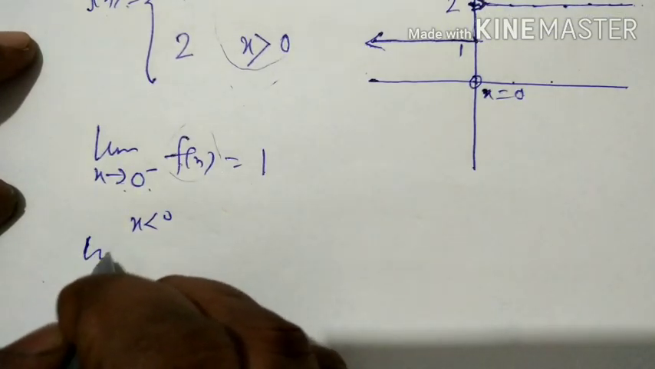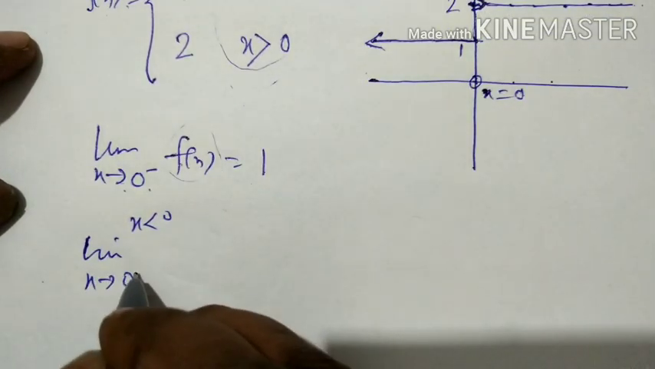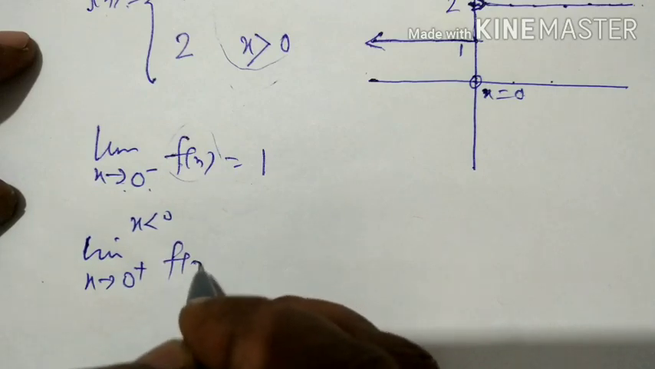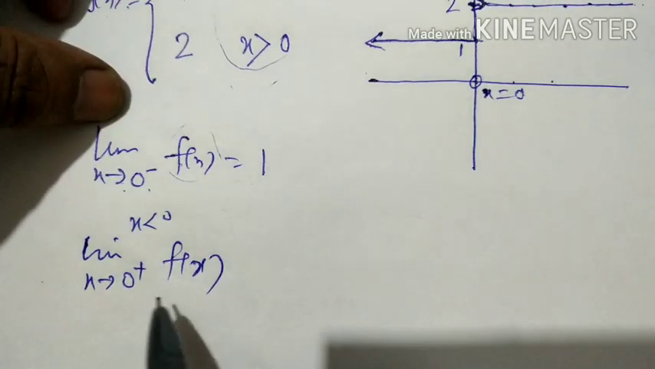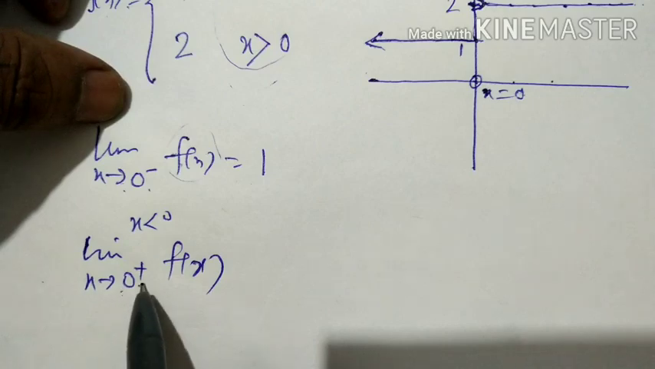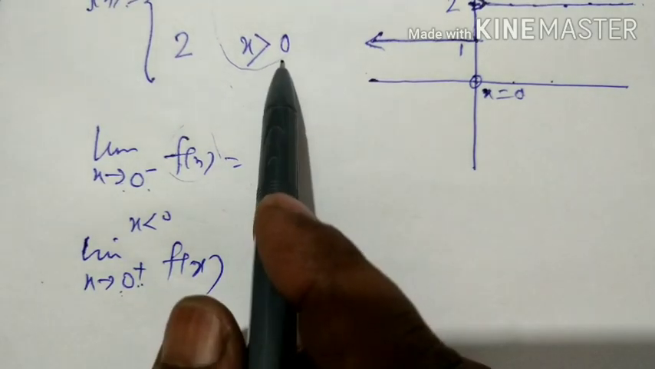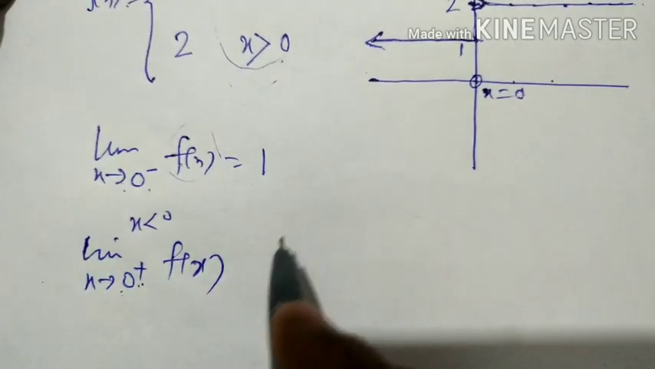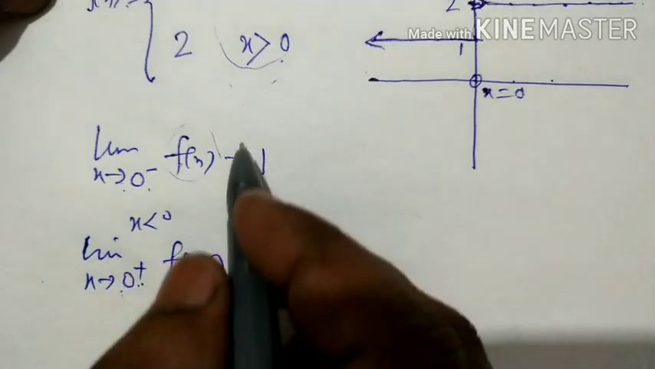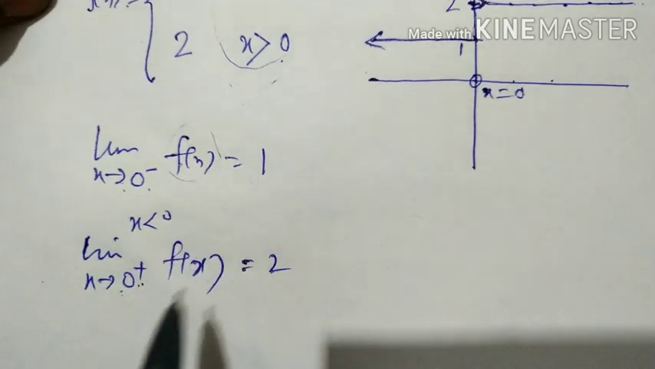Similarly, what is the right hand limit? Limit x tends to 0 plus f(x). Limit x tends to 0 plus means x is greater than 0. When x is greater than 0, what is f(x)? f(x) is equal to what? 2. So from here we can see that both the limits exist but are not equal.